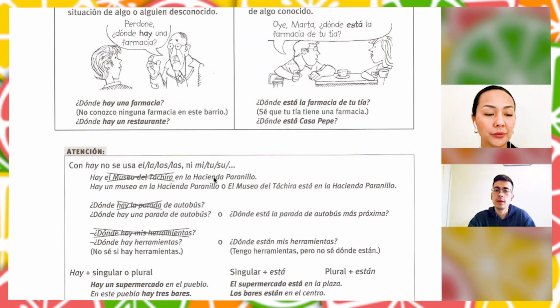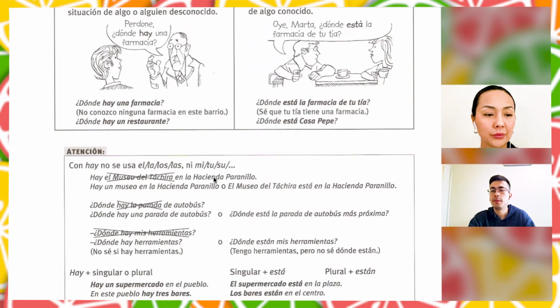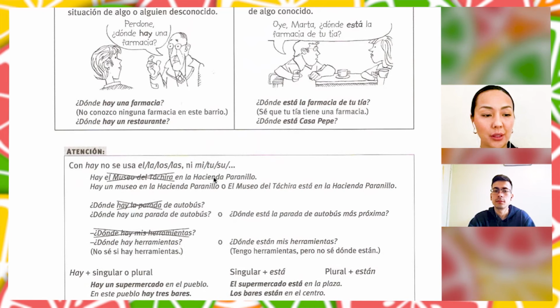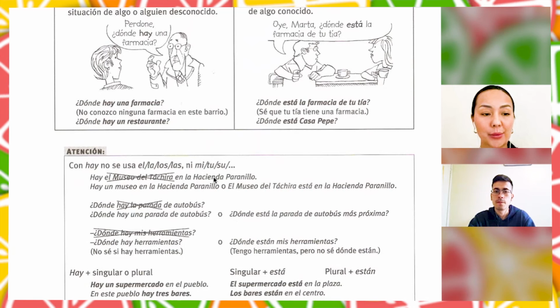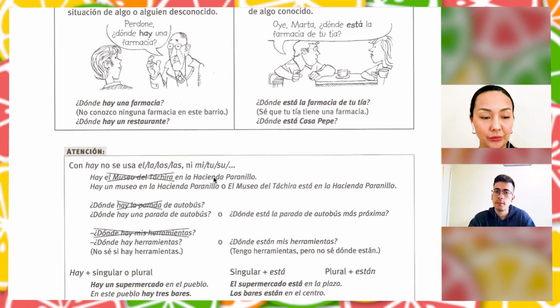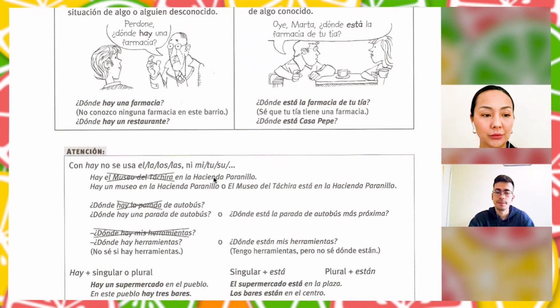Okay, the Táchira's museum is in the village Paranillo, right? Guys, please notice that they say the. When they say exact names, they say the Táchira Museum. Yes, but that the is for the museum, right?